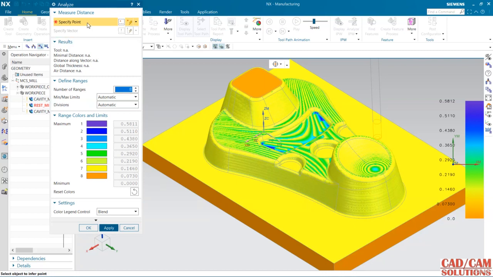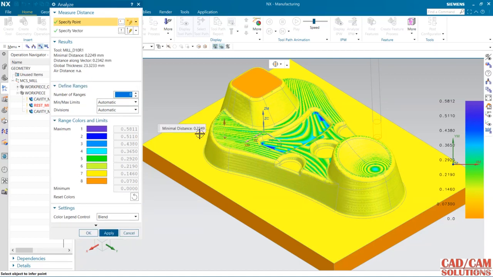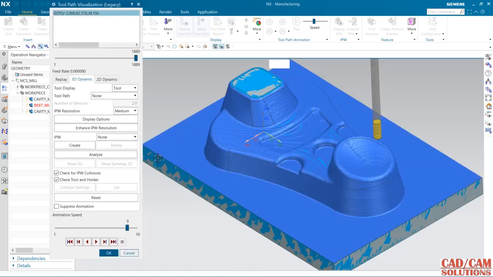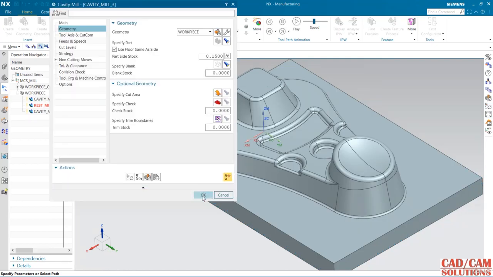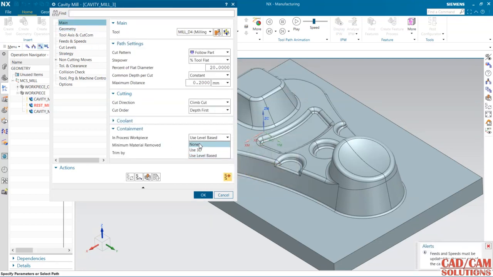By default 30 micron is a stock, 30 micron is a tolerance, okay, and 0.22 is here, 0.15 is here, so approximately it is right. Okay, and now click this OK. If I use this none, it will work as a cavity mill. Okay, so hit OK.